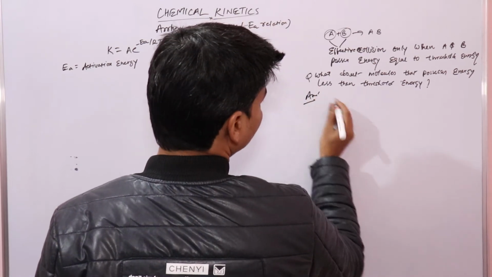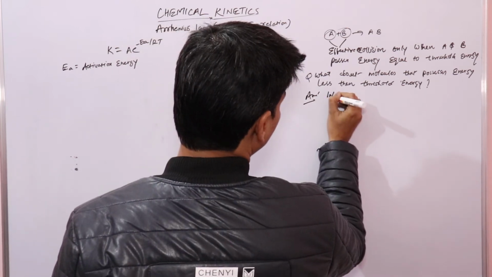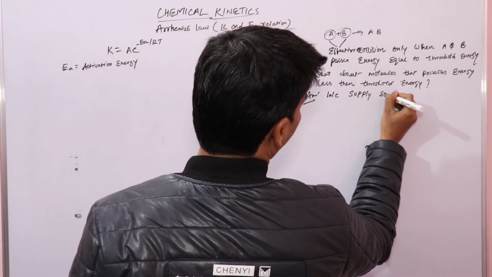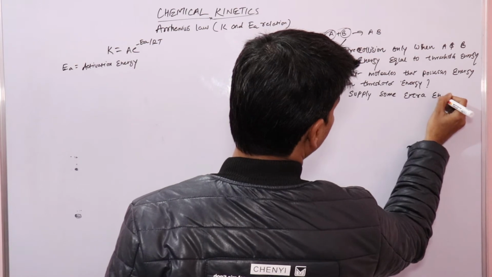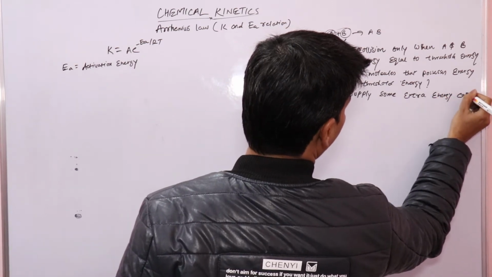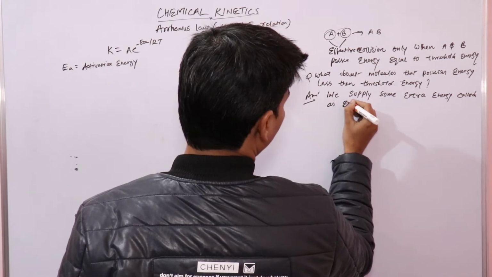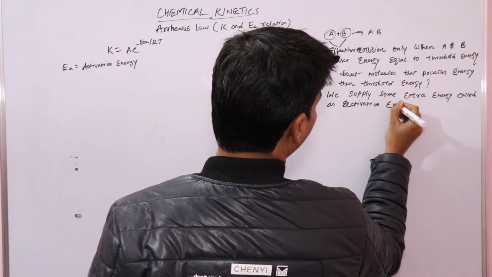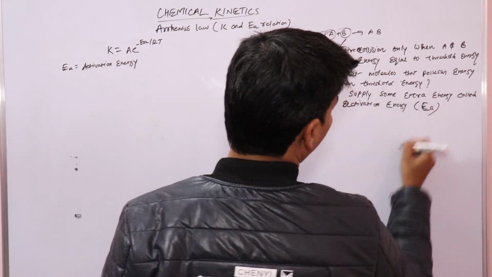To these molecules that possess energy less than threshold energy, we supply some extra energy called activation energy, denoted by EA.